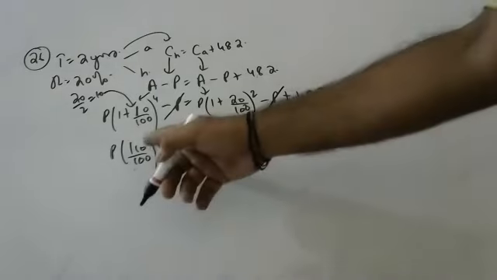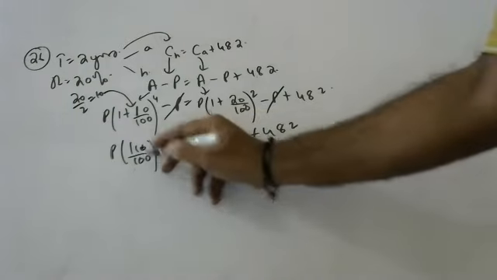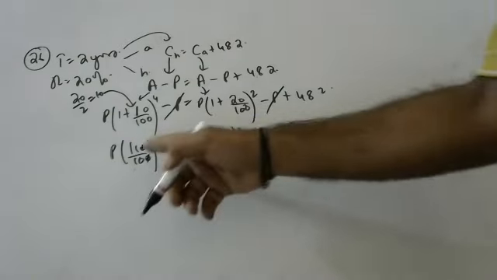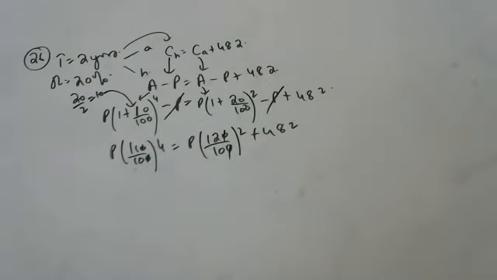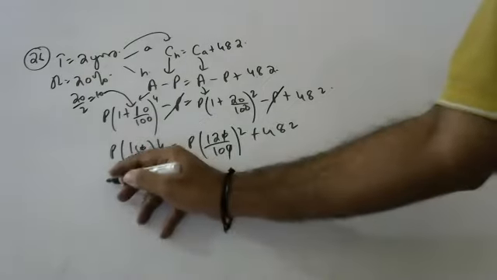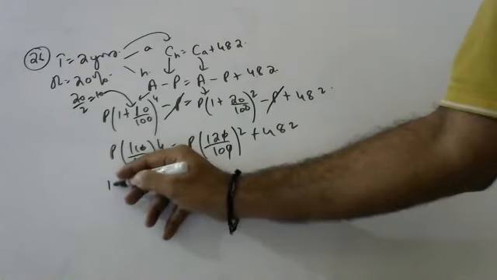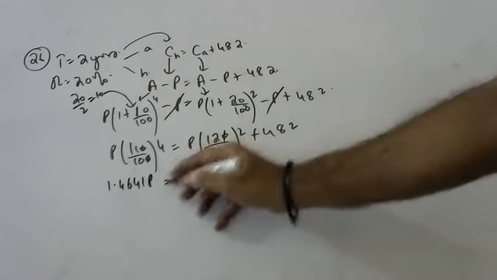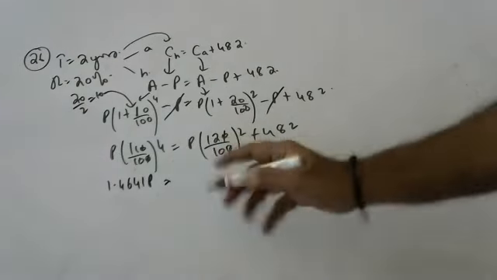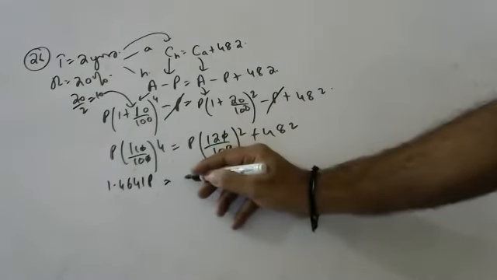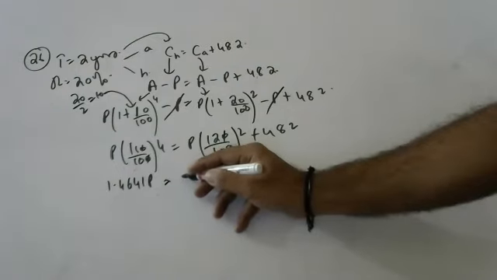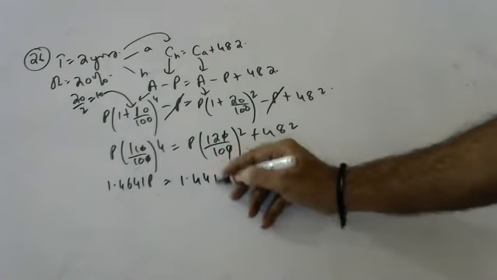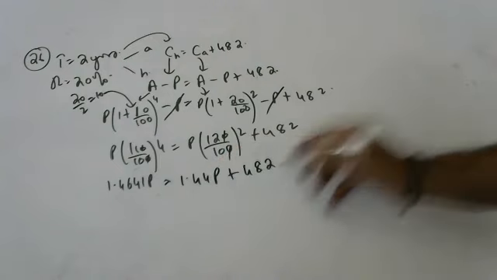Someone should help me in this, children. If not, it will become 1.4641 P. 11 to the power of 4 by 10 to the power of 4 is how much? 1.4641. So 1.4641 P, and this is 1.44 P plus 482.